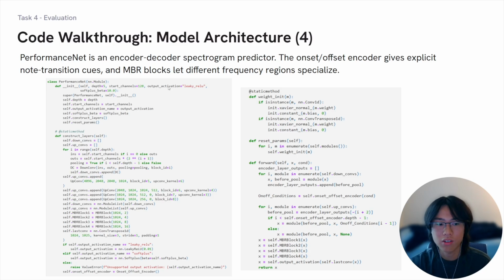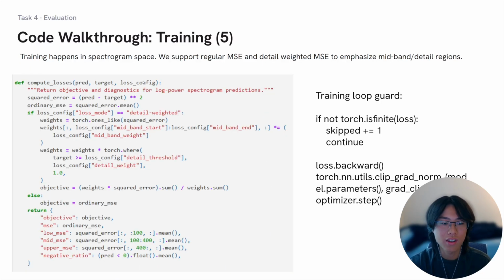As for model architecture, the model passes the piano roll through 5 encoder blocks. 4 decoder blocks then upsample the representation using skip connections from the encoder. The separate onset and offset encoder injects note transition features into the decoder. Finally, 4 multi-band residual blocks, as talked about before, refine frequency-specific structure before the model produces the 1025-bin spectrogram, which is our spectrogram result.